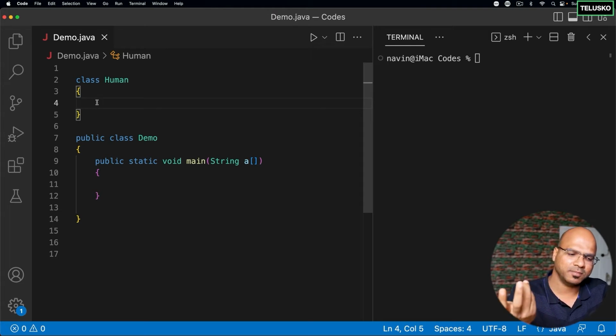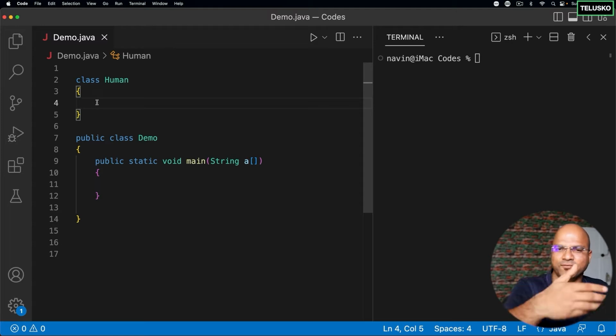Now, of course, you can use these variables, right? So let's say my name is Navin, and if I'm walking on a street, and someone asks my name, I might provide my name. What if someone asks my email address? I might provide my email address depending upon who that person is. What if someone asks for my children's name, my wife's name, my family name, my Facebook password? No, I'm not going to share those things.